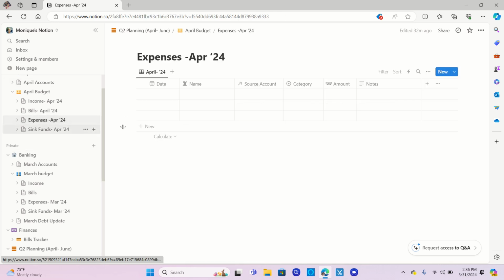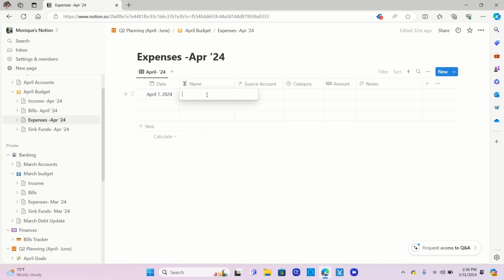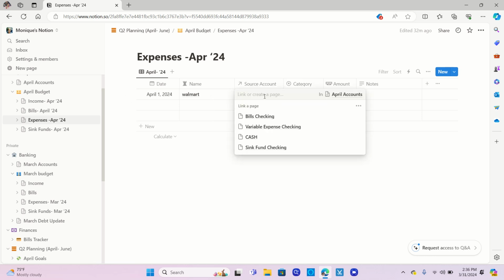Another thing, expenses would work basically the same way. So say on April the 1st, I went to Wally World. Here it shows source. Okay, you went to Walmart. How much did you spend? $10. Where did you spend that money out of? Here's where I would say what account.